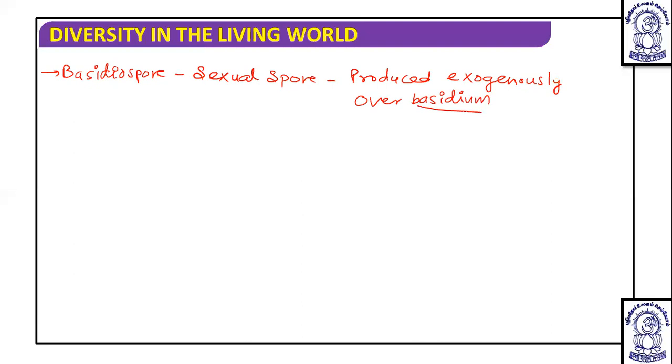Whereas in ascospore, we have discussed that it is a sexual spore, but it is formed endogenously in Ascomycetes. Okay, so I hope you are clear with this.